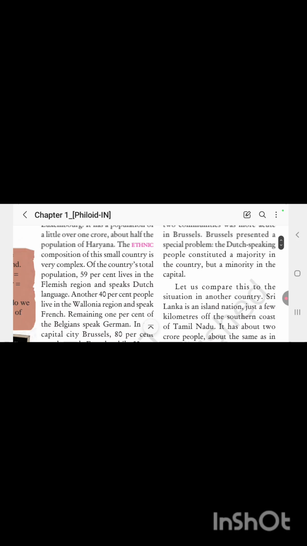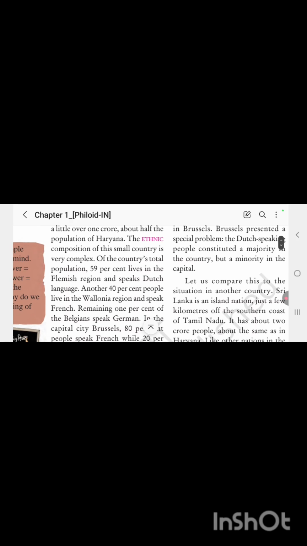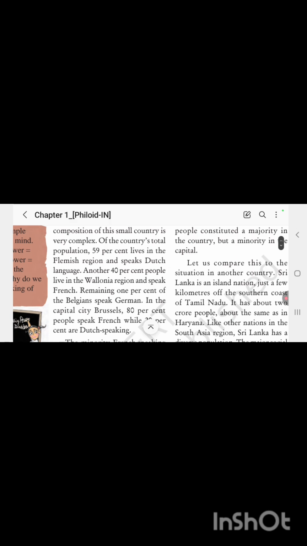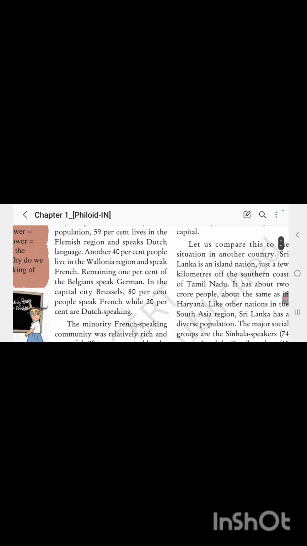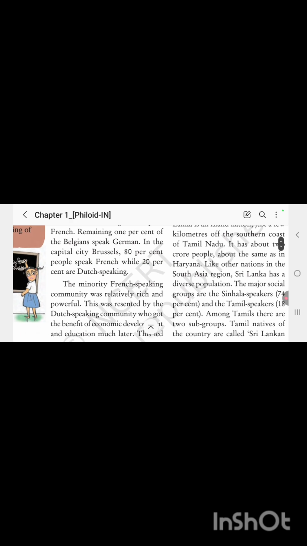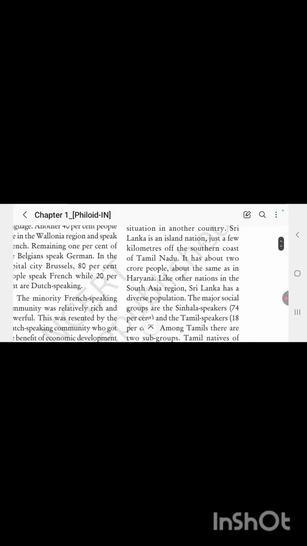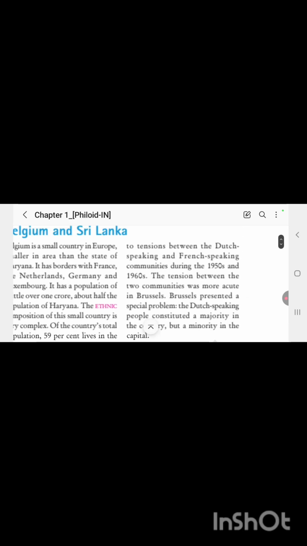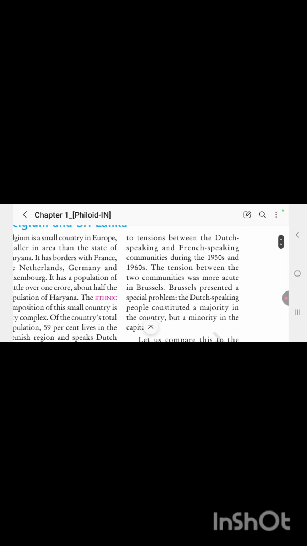Whatever I have just explained, you can find everything over here. The ethnic composition of this small country is very complex. 59% of the population live in the Flemish region and speak the Dutch language. Another 40% live in the Wallonia region and speak French, and the remaining 1% speak German. In the capital city Brussels, 80% speak French and 20% speak Dutch. Clear?